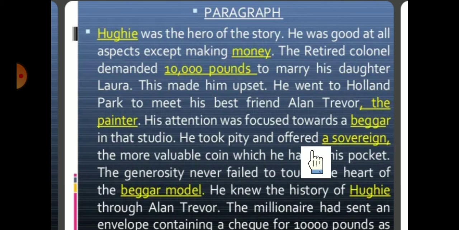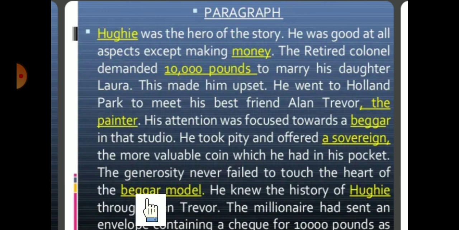He took pity and offered a sovereign. Okay, so he found that this painting is interesting. So he gave some money to Trevor. By seeing this, that someone gave something, showing interest towards that painting, even Baron Hausberg himself, who is wearing the poor man's clothes. Then what he did, okay, the more valuable coin which he had in his pocket. So the more valuable coin, he had who? Hugi. Then the generosity never failed to touch the heart of the beggar model. So the beggar is a person who is the richest person of Europe.